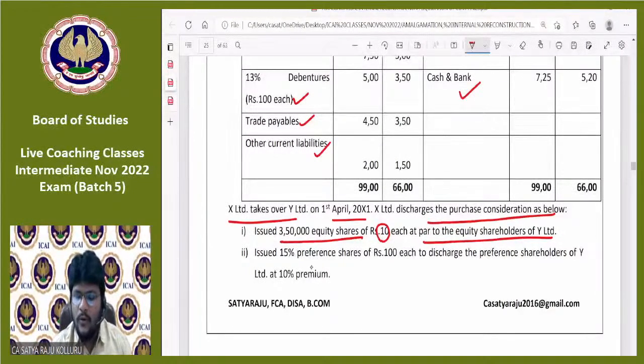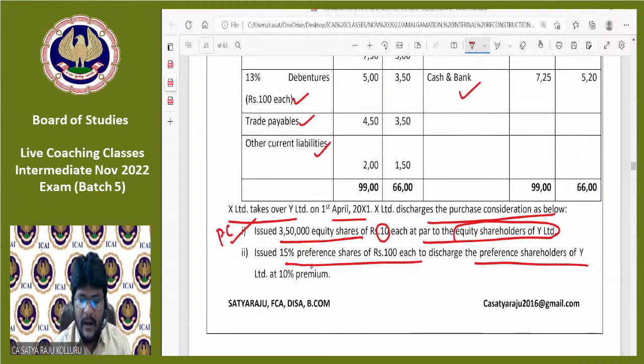Any amount payable to the equity shareholders of the selling company forms part of PC. Issued 15% preference shares of 100 each to discharge the preference shareholders of Y Limited at a 10% premium. Any amount payable to preference shareholders of the selling company also forms part of PC. Yes, point number 2 also forms part of PC.